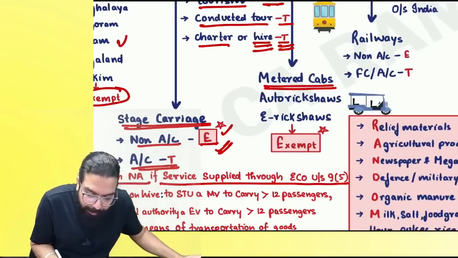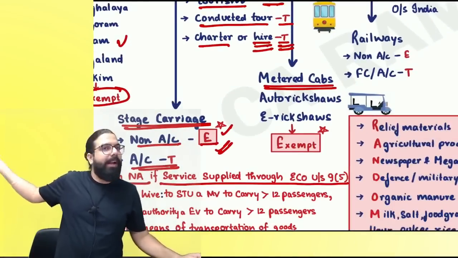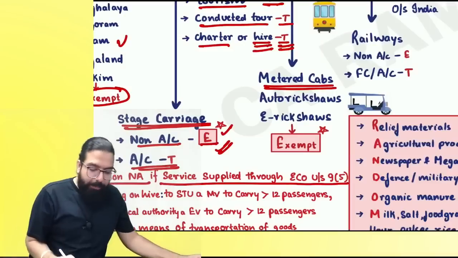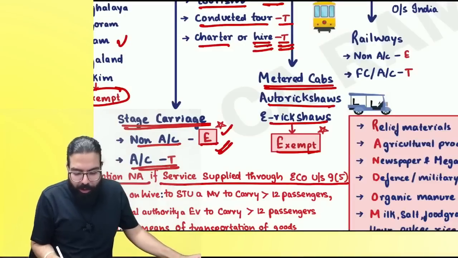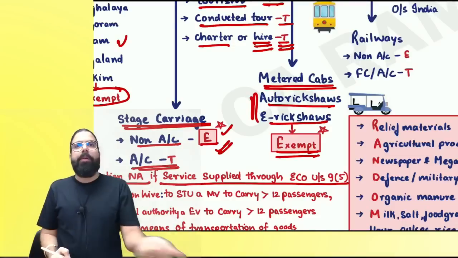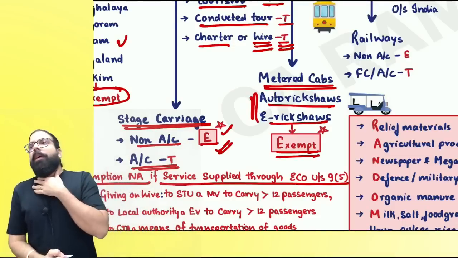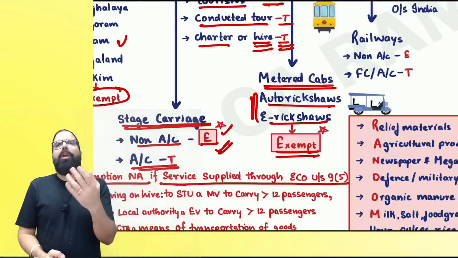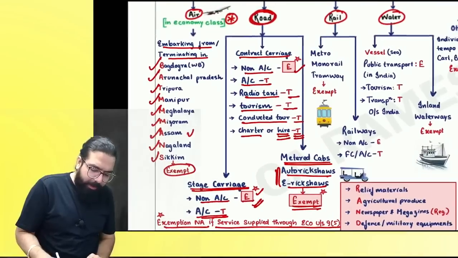Then, metered cab. Metered cab is one which you show your hand and it will stop, right, everyone? In the case of metered cab, auto rickshaw and e-rickshaw were always exempted. Book through e-commerce: if the booking is done through Ola, Uber, etc., the e-commerce operator shall be liable.